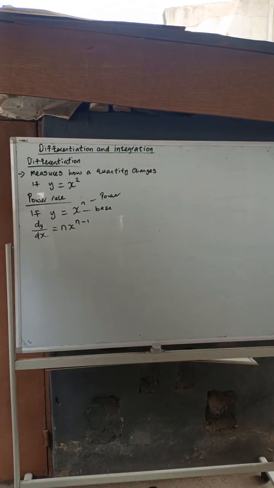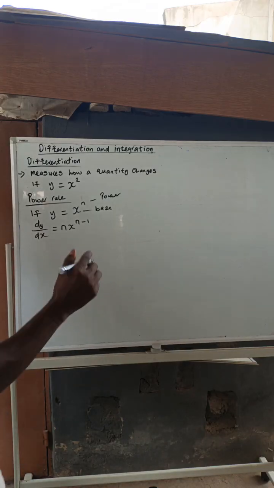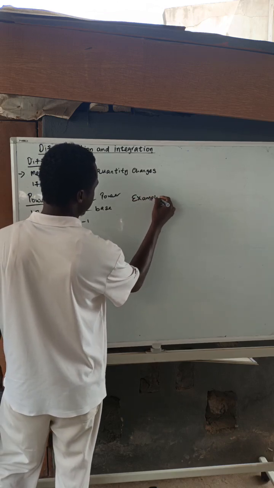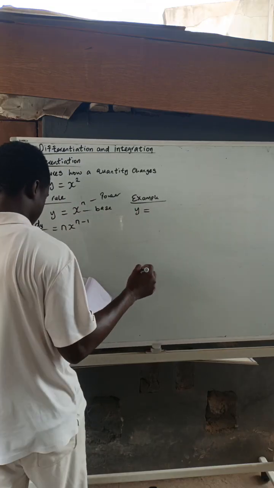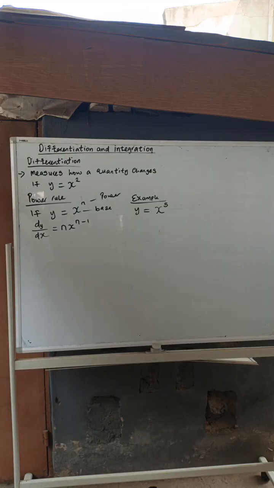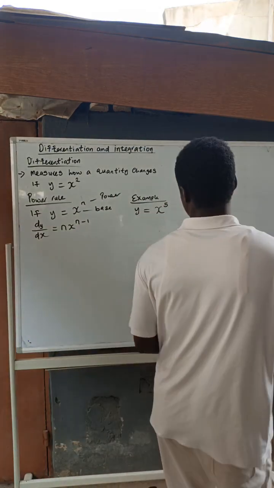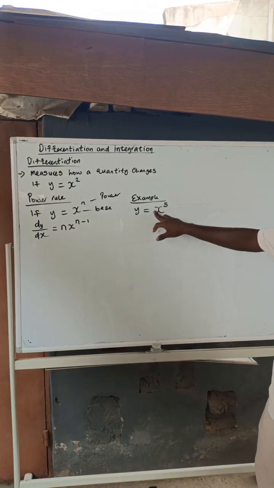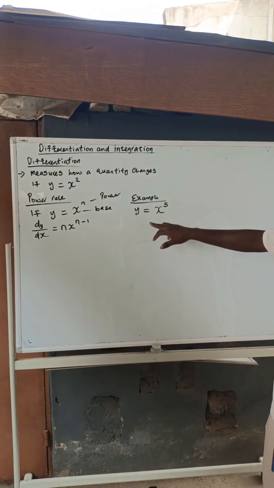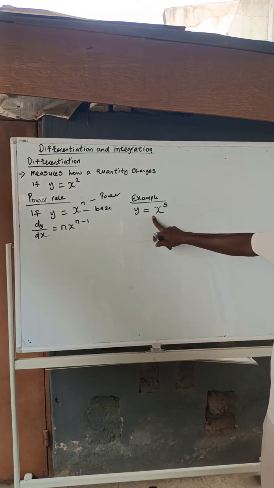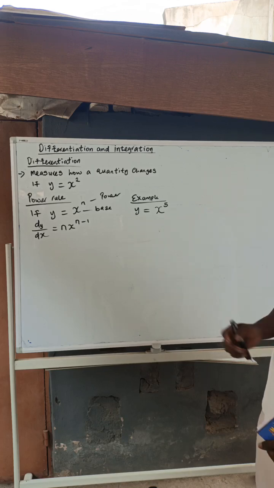Now, we are going to do real-time examples. Let's take a look at this example for the power rule. If y is equal to x raised to the power of 5, the power rule is telling us that this 5 is the power. We multiply this 5 by the coefficient of x here. The coefficient of x here is 1 because there's nothing there.